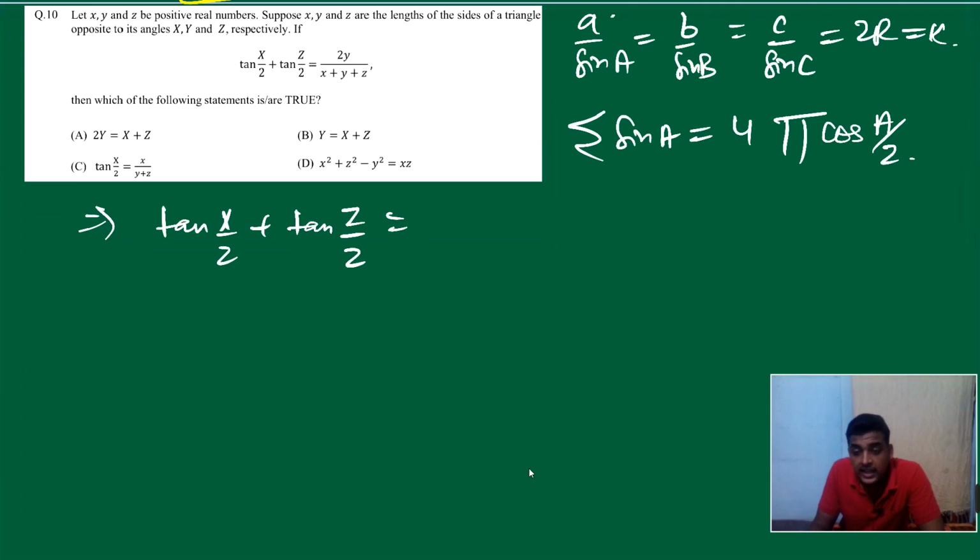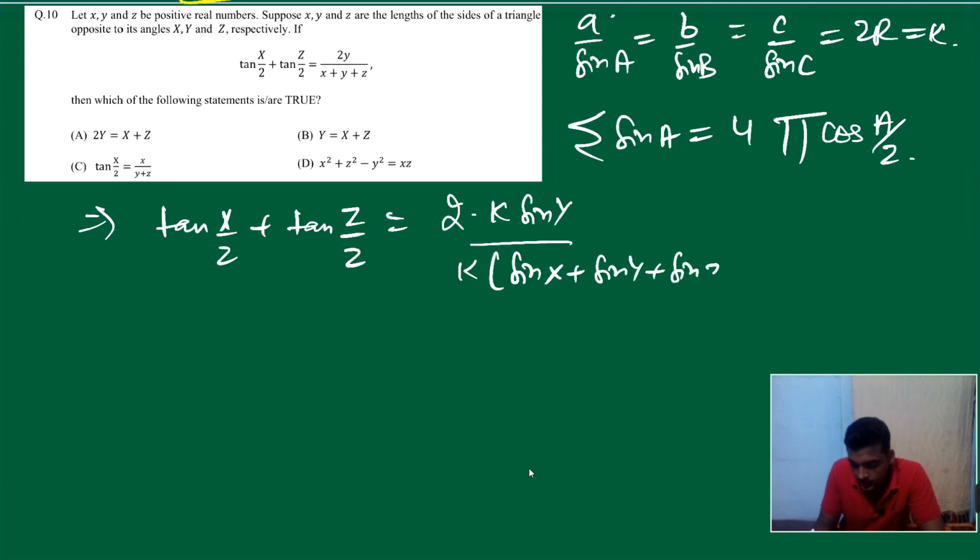Suppose a, can I write k sin A, right? So I can write twice k sin y. Again, if you take k common from all sides, we get sin x plus sin y plus sin z, and k cancels. In the denominator, what we have is the summation of sin x, which is nothing but 4 times the product of cos(A/2). It is true for a triangle. Triangle means A + B + C = π. That's why it's called a conditional identity.